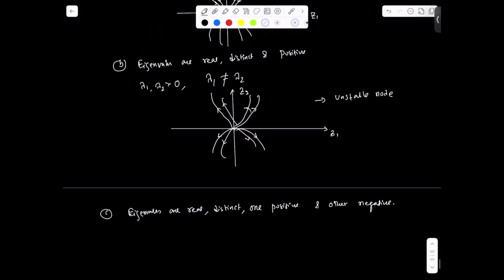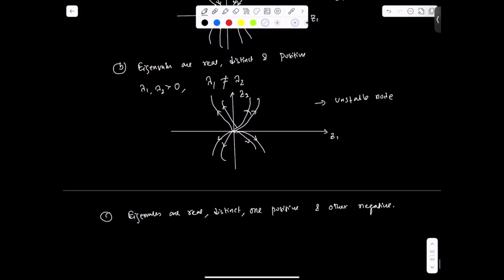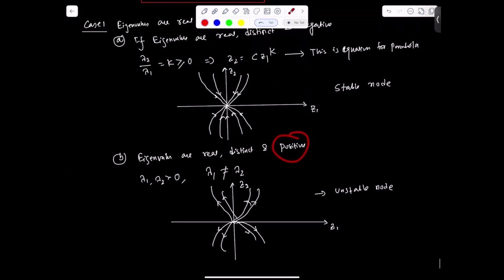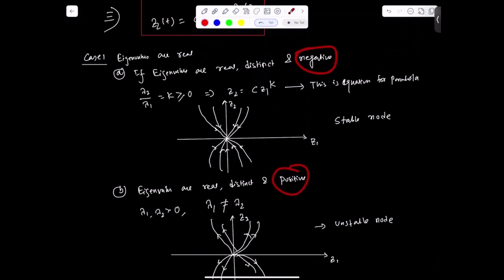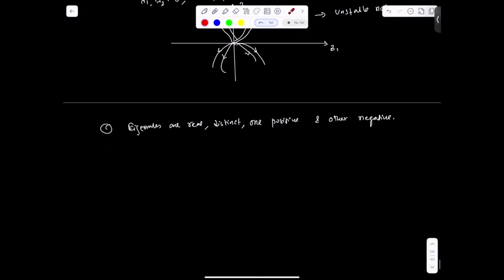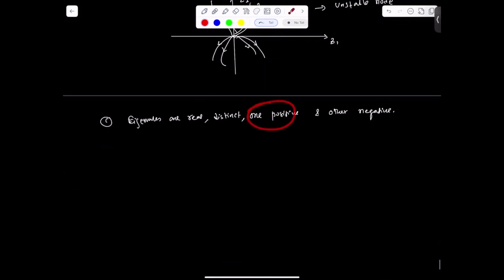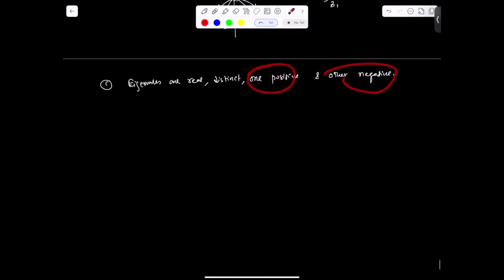In the previous case, both are positive, distinct. In the first case, both are negative, distinct. And in this case, one positive, one negative, but distinct.